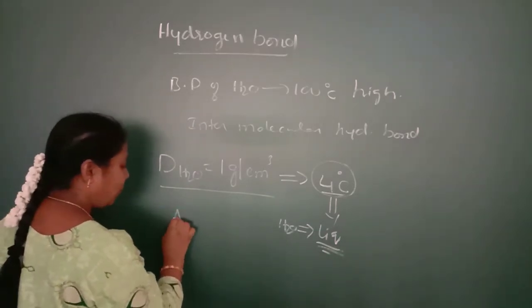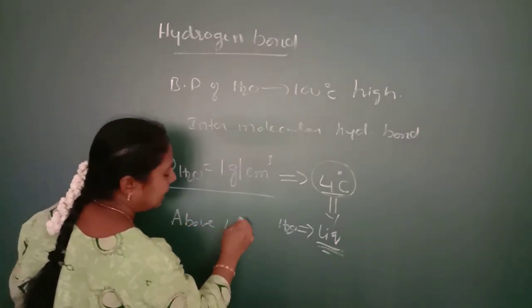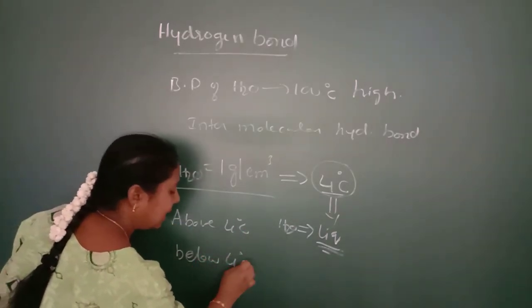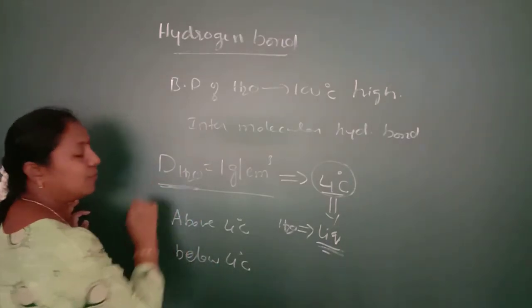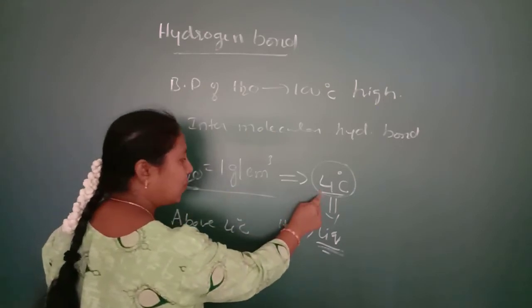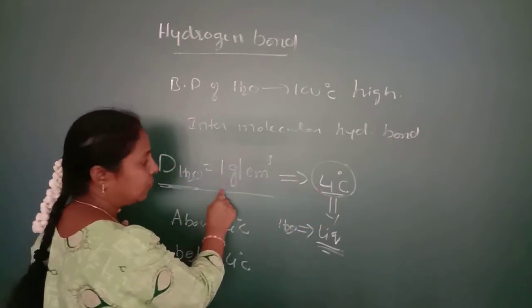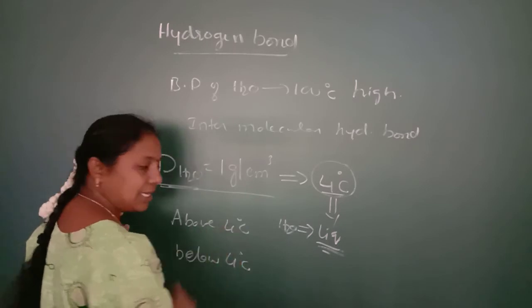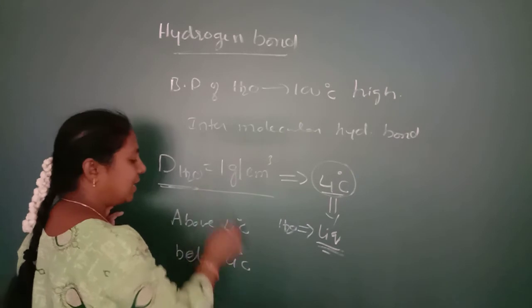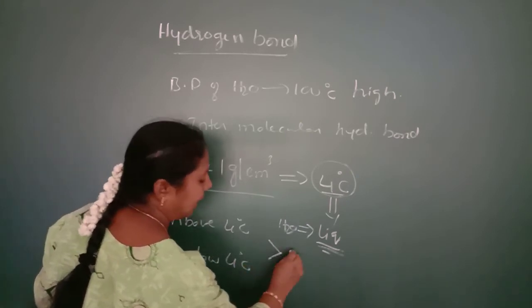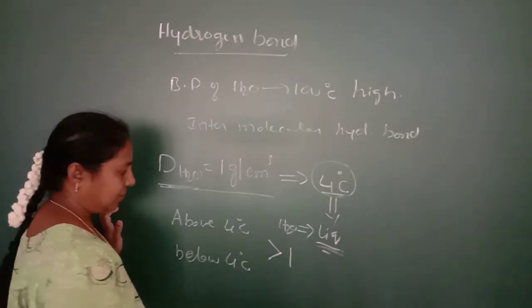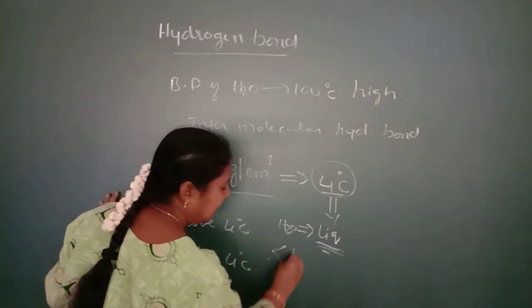And above 4 degrees Celsius and below 4 degrees Celsius, what will happen to the value of density? The value of density of water exactly at 4 degrees Celsius is found to be 1 gram per cm cube. Above 4 degrees Celsius and also below 4 degrees Celsius, the value of density of water is less than 1.